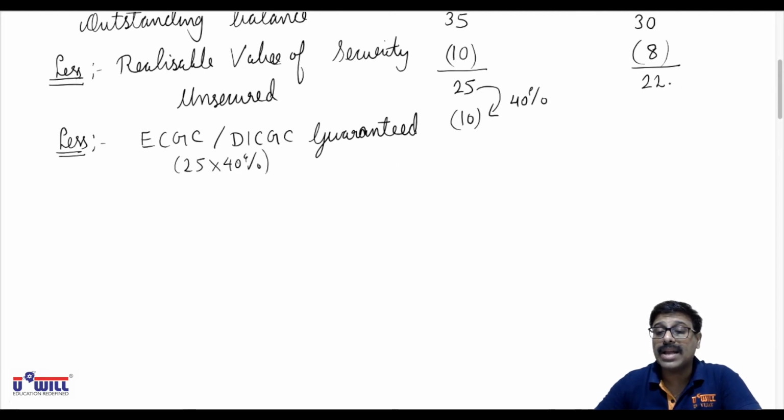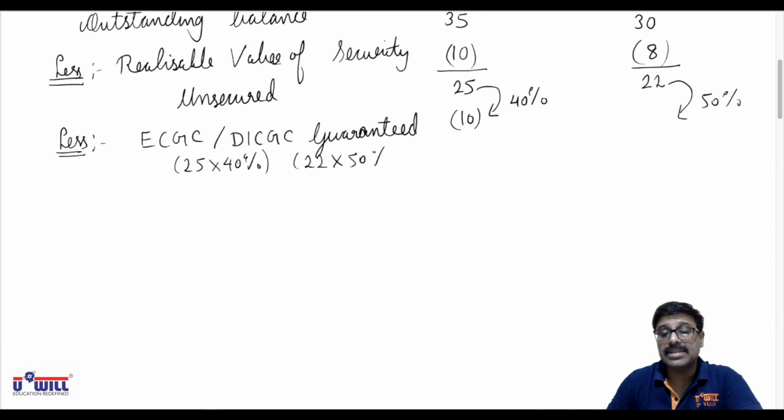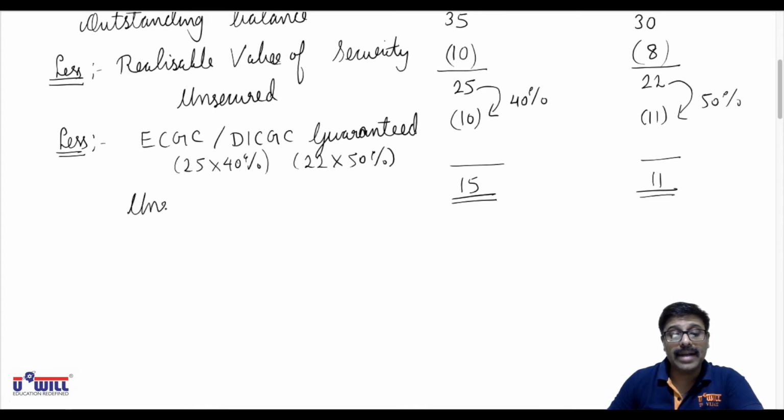And here 22 lakhs into 50%. Here 50% is guaranteed. So 22 lakhs into 50% means 11 lakhs is guaranteed. Now 25 minus 10, 15 lakhs is unsecured and unguaranteed. 22 minus 11, 11 lakhs is unsecured and unguaranteed.